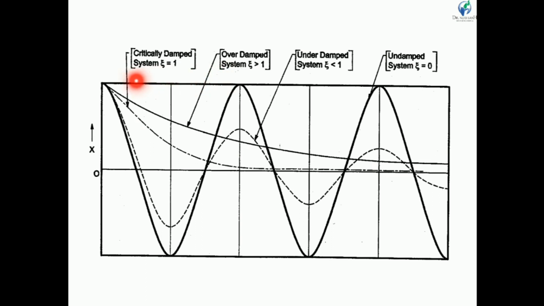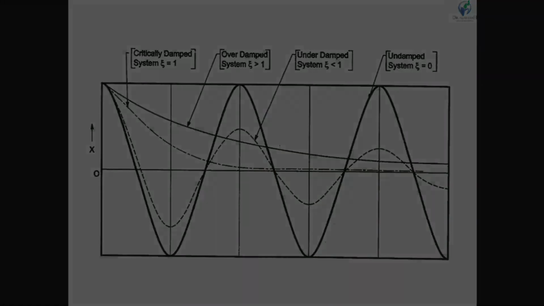And the last one is the critically damped system. In a critically damped system, the amplitude of vibration is reduced to 0 in a very short period of time.